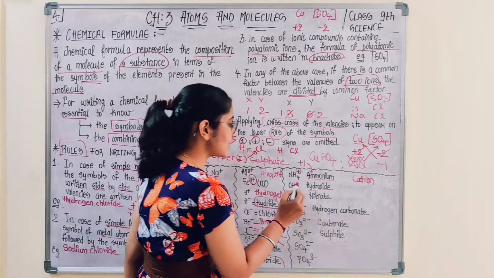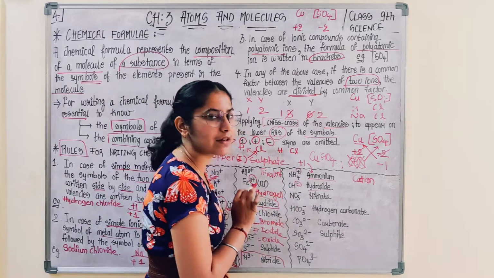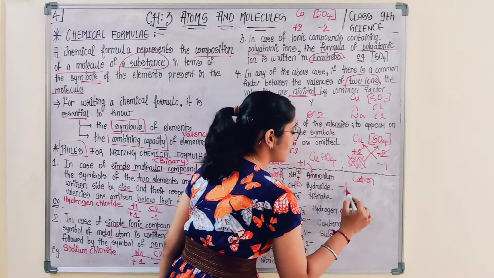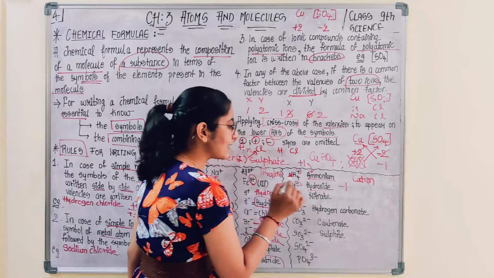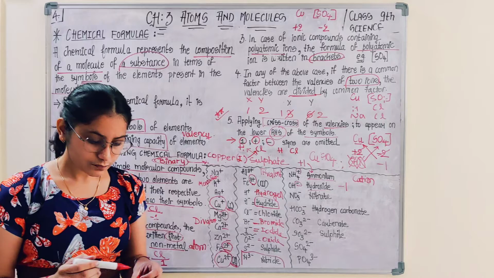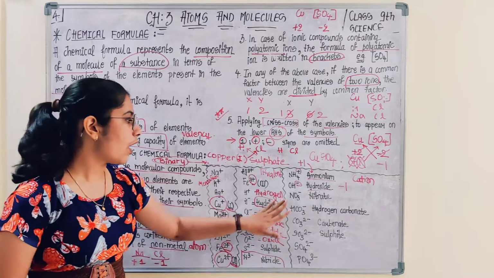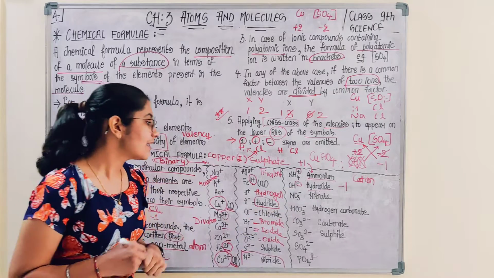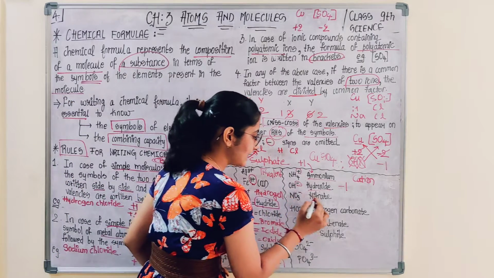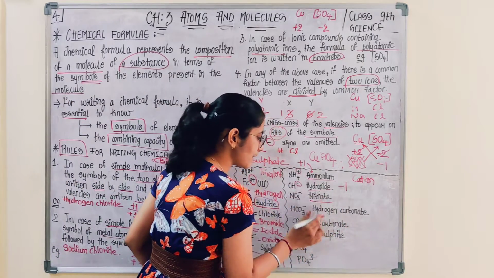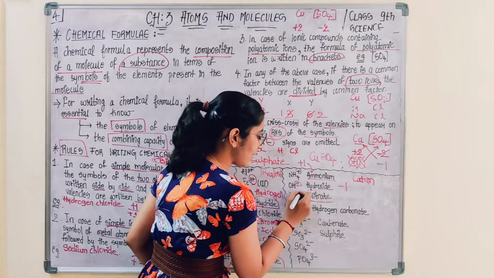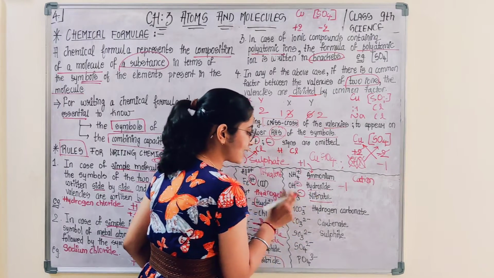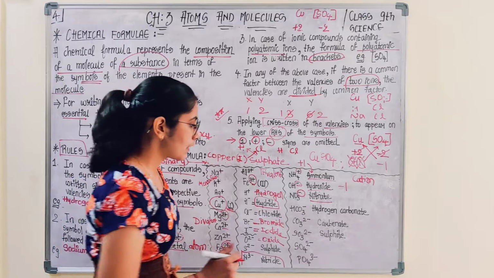OH-, observe the charge is minus. Is there any number given? No. So you have to consider it as -1. So -1 is the valency of hydroxide. Now NO3-, nitrate. You have to remember these names also. So NO3-, that means nitrate has -1 valency.